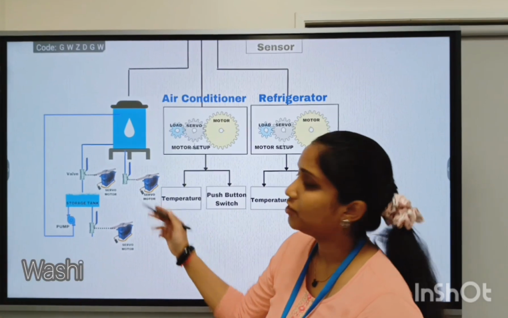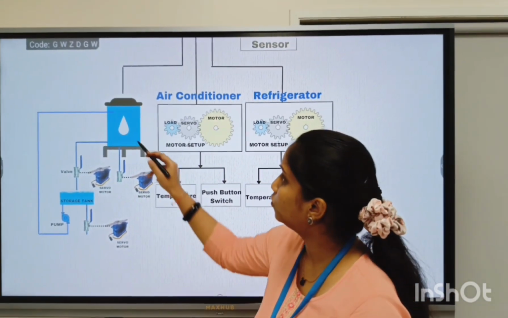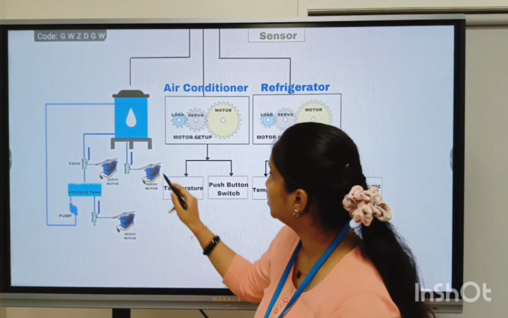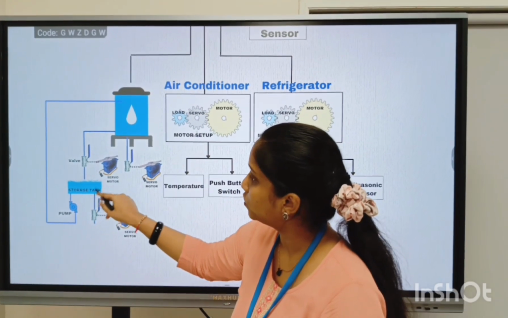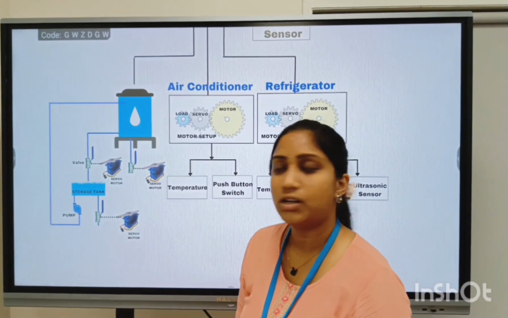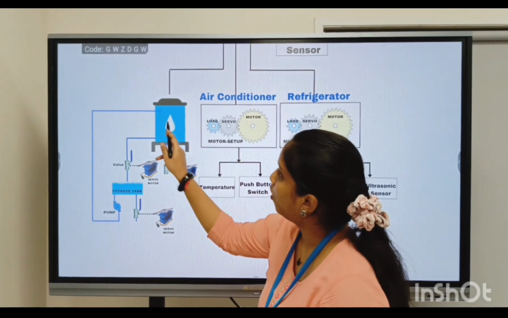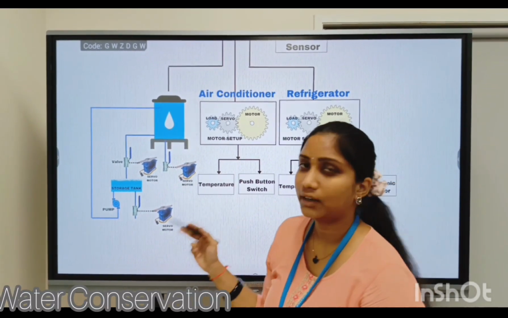This is the circuitry we have designed for the washing machine. Let us assume a 3-wash cycle. In that, the first 2 rounds of water will flow out using this valve. This operation will be controlled using this servo motor. The last cycle water will be filtered and transferred to the storage tank using this valve. This operation will also be controlled by a servo motor. The water from the storage tank will be transferred to the wash basin using this pump. This is the circuitry we have designed for water conservation.